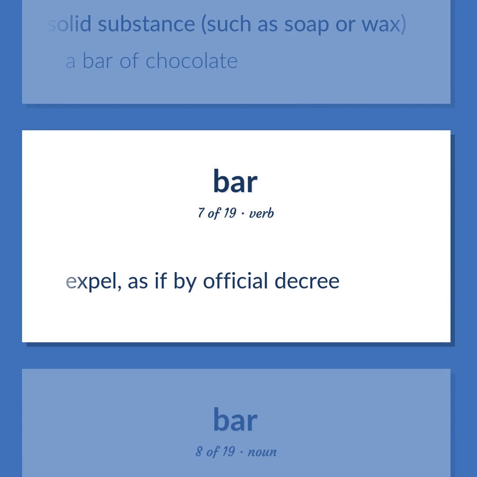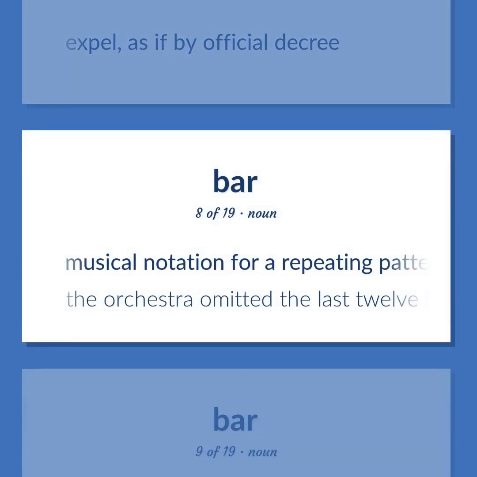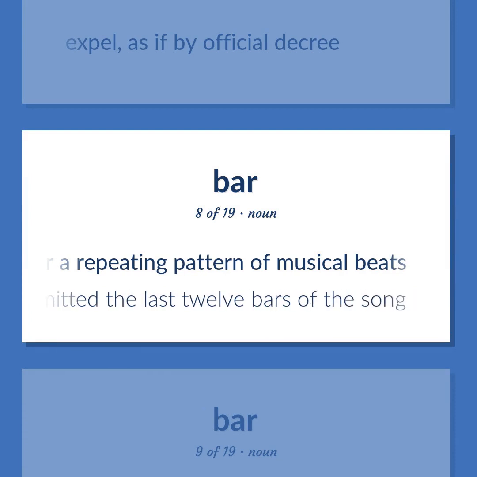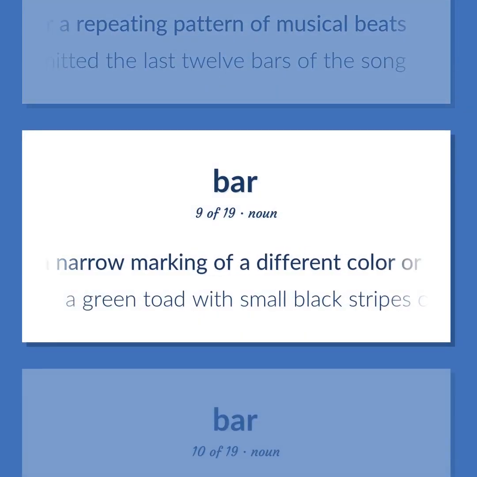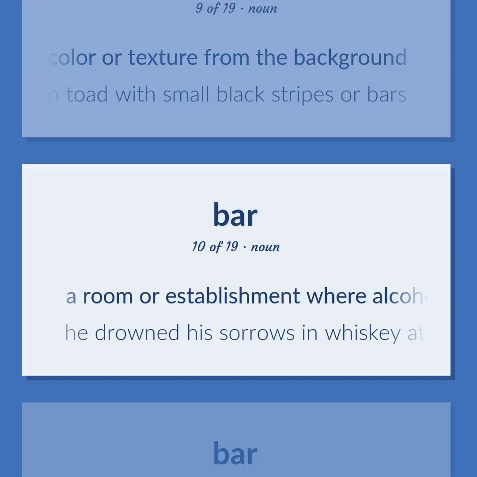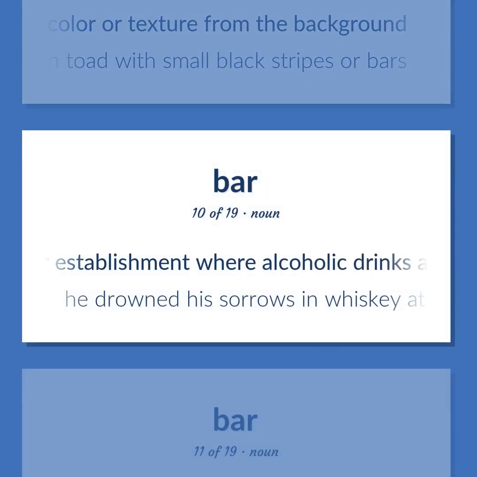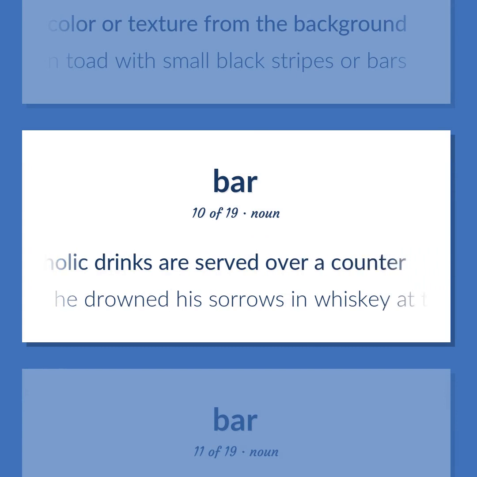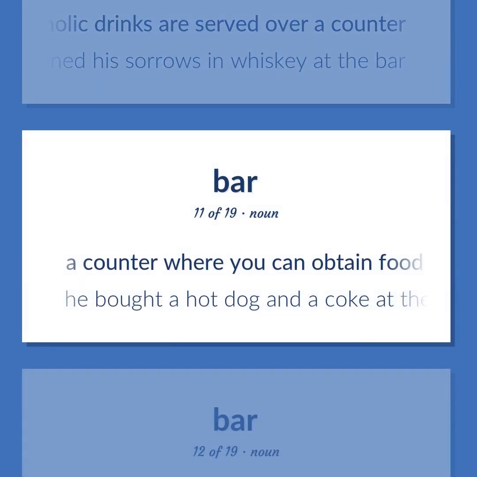Expel, as if by official decree. Musical notation for a repeating pattern of musical beats. The orchestra omitted the last 12 bars of the song. A narrow marking of a different color or texture from the background. A green toad with small black stripes or bars. A room or establishment where alcoholic drinks are served over a counter. He drowned his sorrows in whiskey at the bar. A counter where you can obtain food or drink. He bought a hot dog and a Coke at the bar.